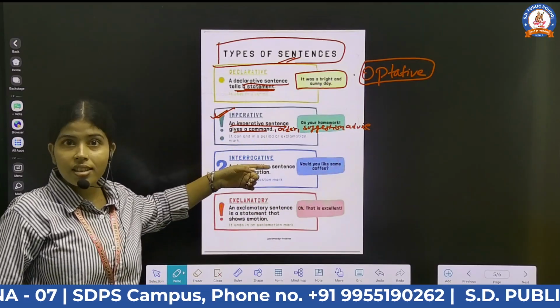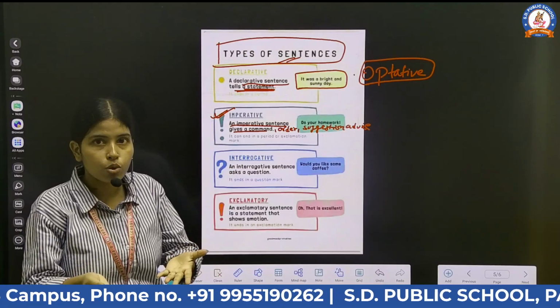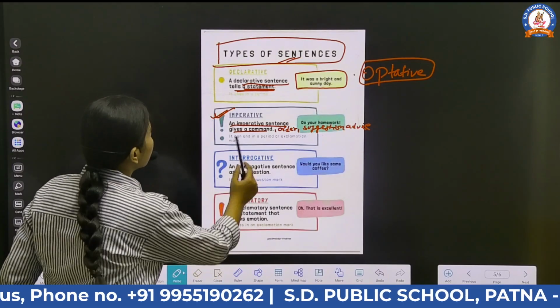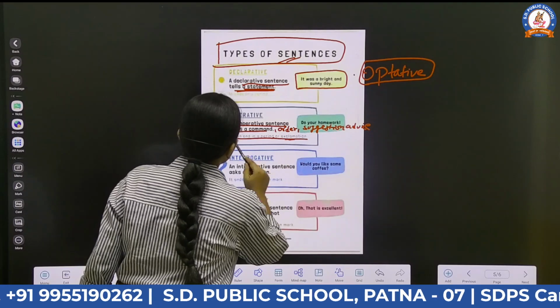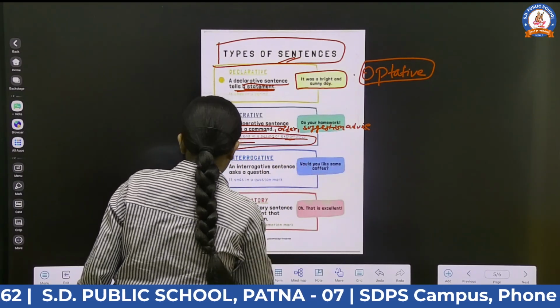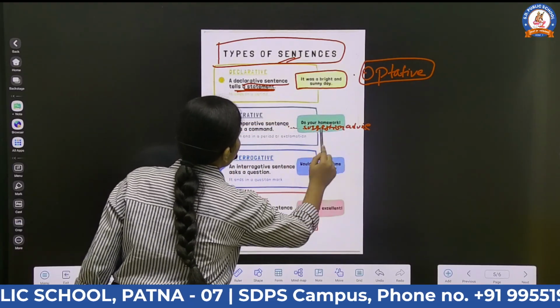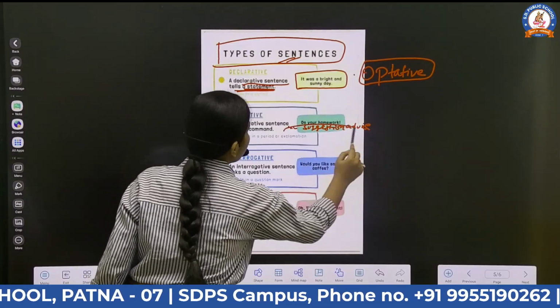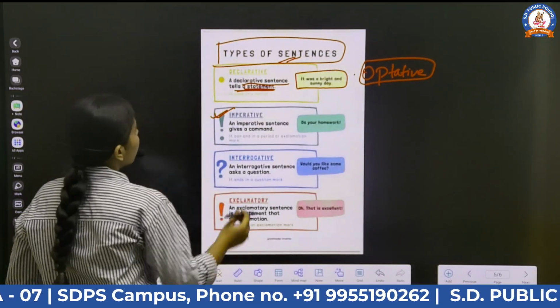By using these sentences, we give advice to someone, we suggest something to someone, right? Like you can see here, it can end with a period or exclamation mark. Sorry, I hope यहाँ पे आप लोगों को दिख नहीं रहा होगा, कोई नहीं. Let me take another example, okay? Wait a minute. Okay. Here we see